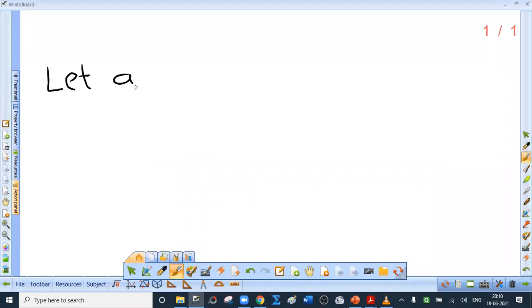Let a raised to x equal to m. We are going to call this an exponential function. There are different types of functions like linear function. You must have heard about linear function. Why linear? Because its graph is a line, a straight line. Similarly, this is an exponential function. What are the restrictions on base? Base is greater than 0 and not equal to 1.